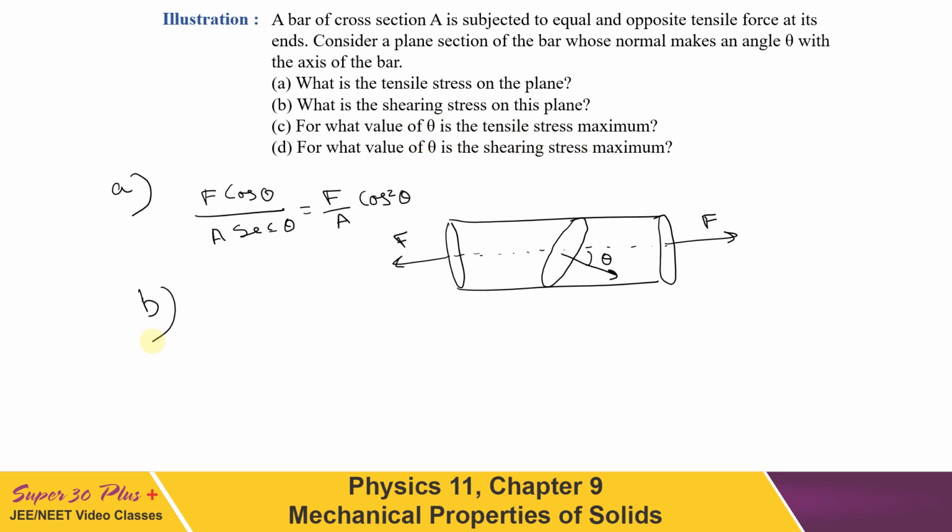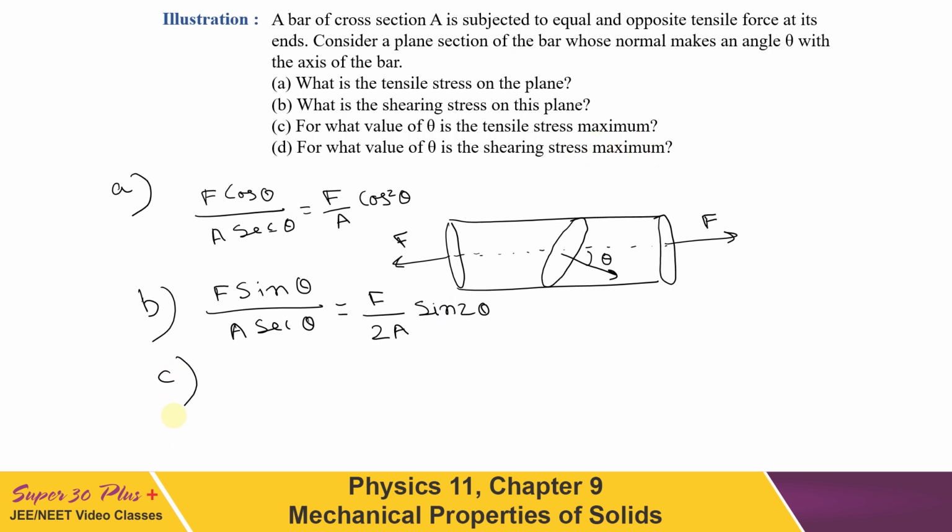This time the force should be along the plane, tangential to the plane, so we can write force F sin theta upon, again, the same area, A sec theta, and the answer will be F upon 2A sin 2 theta.